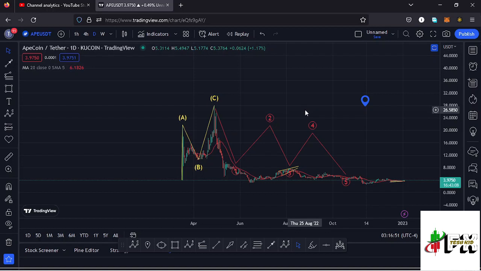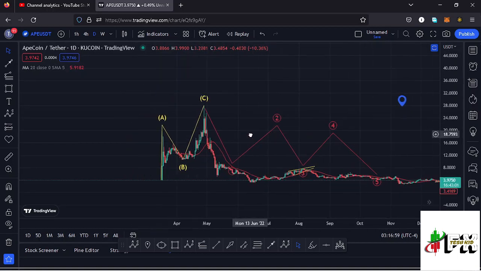And getting into the video, allow me to kickstart it here on the daily chart by first giving you a brief of what has been happening. You can see that ApeCoin, from these low prices that we had been trading within, saw a very nice bounce to the upside, making it to an all-time high at around the $28.17 mark. And that movement to the upside was not impulsive. It's much of a three-wave structure, having the wave C taking us to an all-time high.